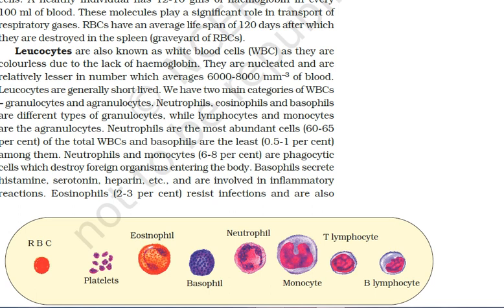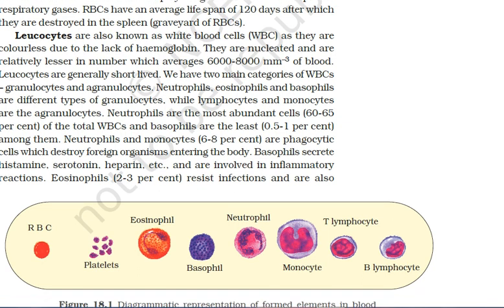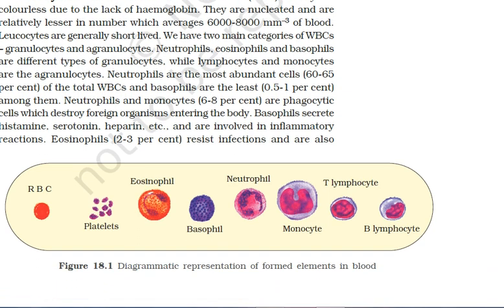Lymphocytes are around 20 to 25% of the total WBC, and there are two types: B lymphocytes and T lymphocytes. B lymphocytes mature in the bone marrow, therefore they are termed B lymphocytes, whereas T lymphocytes mature in the thymus, therefore they are termed T lymphocytes.